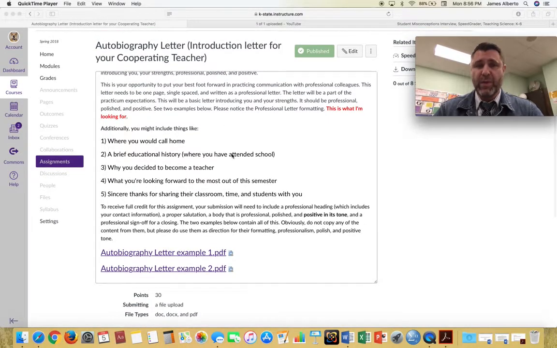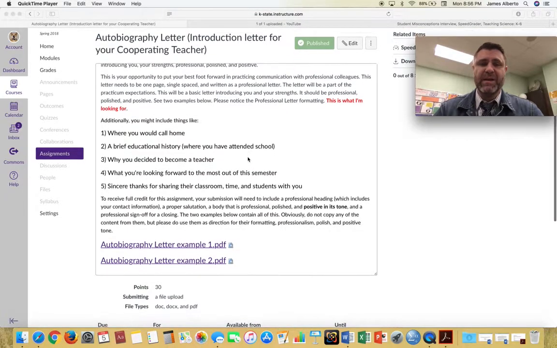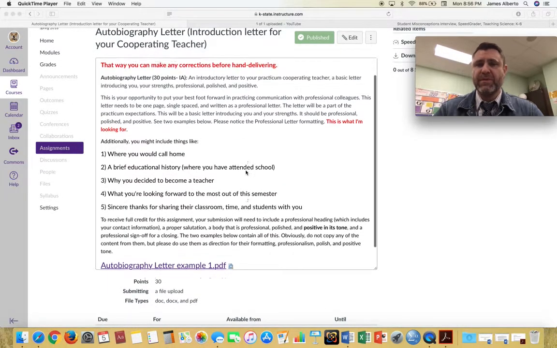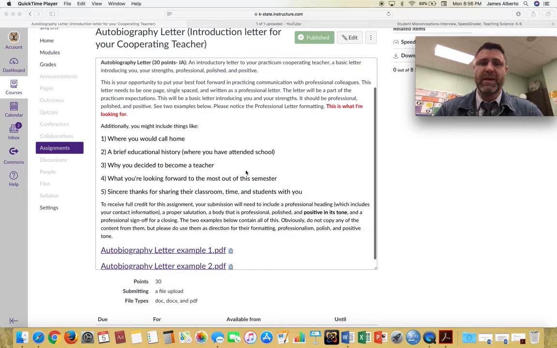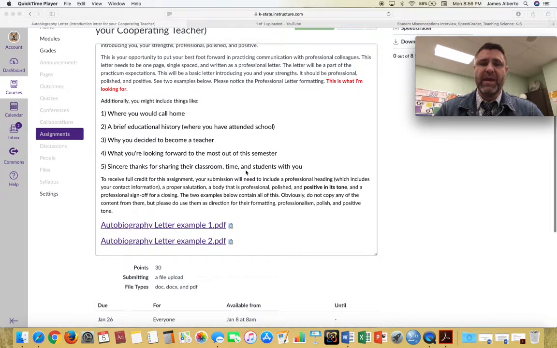The last thing that I will point out is there are two example letters here. The reason why I give those example letters is because I say something a couple times in the description for the assignment, and that is that the letter should be professional, polished, and positive. And those three things, I think, are captured very well in these two example letters.